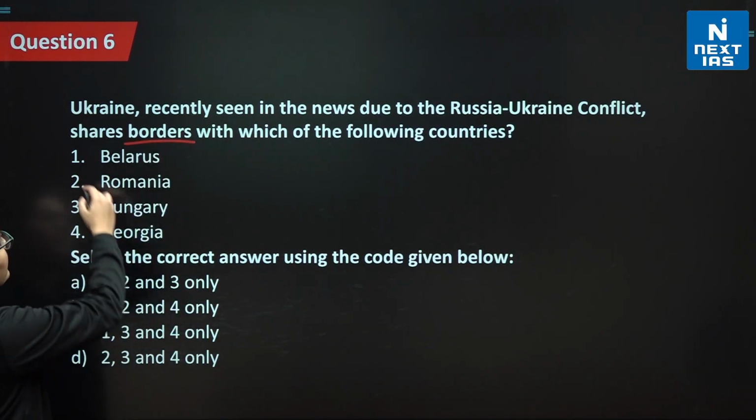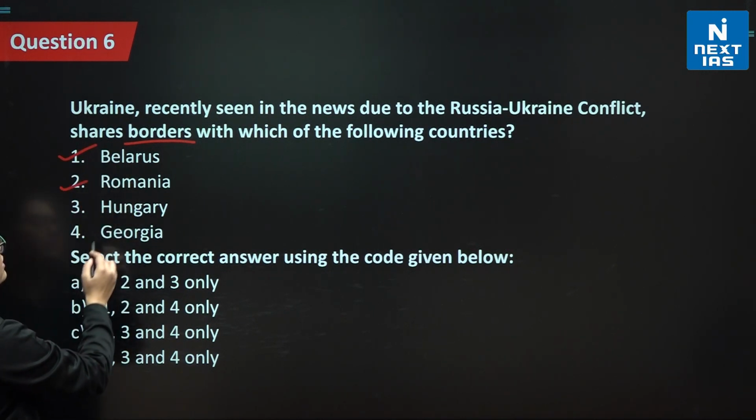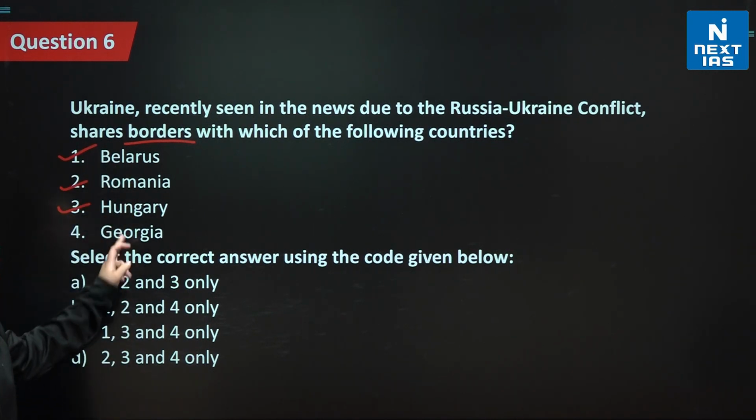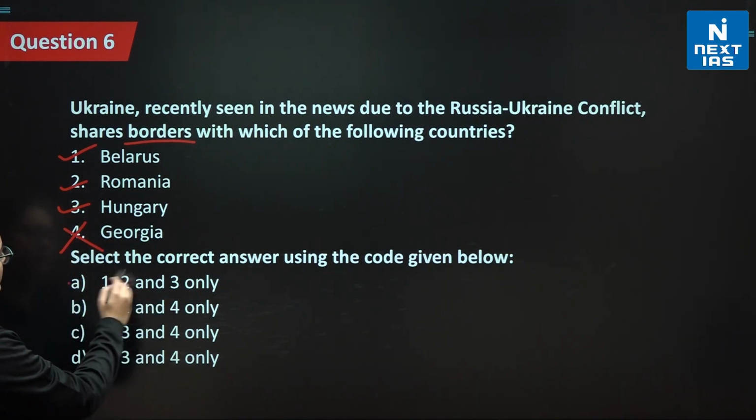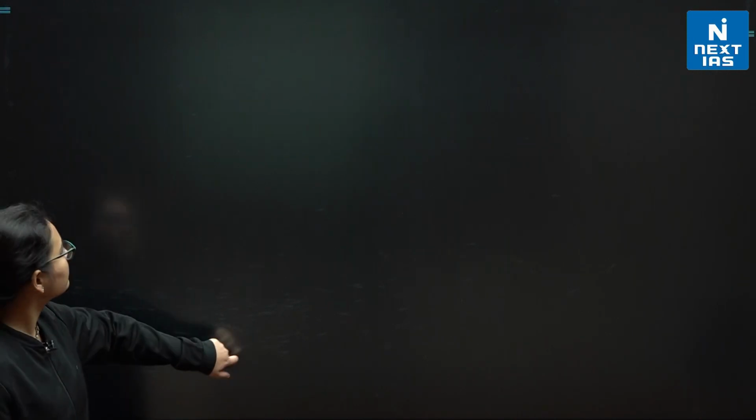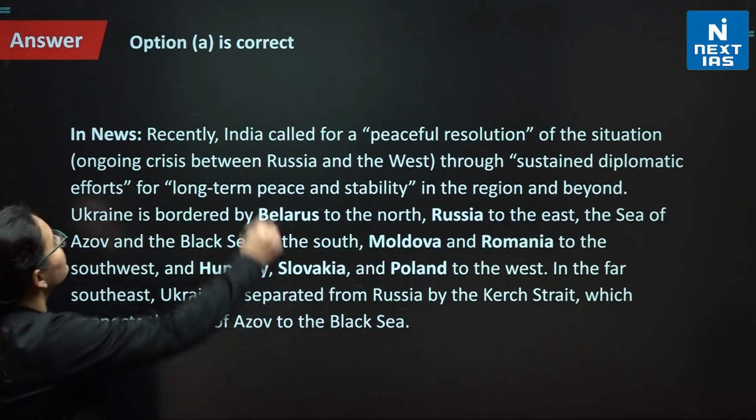So Belarus is sharing the border, Romania is sharing the border, Hungary is sharing the border, Georgia is not sharing the border. Please be careful about that. So 1, 2 and 3 only. A is the right option.